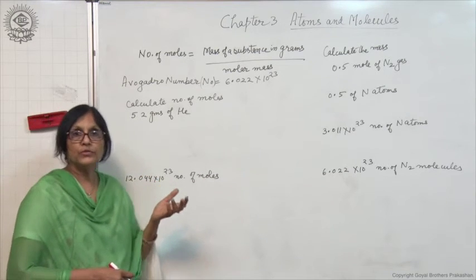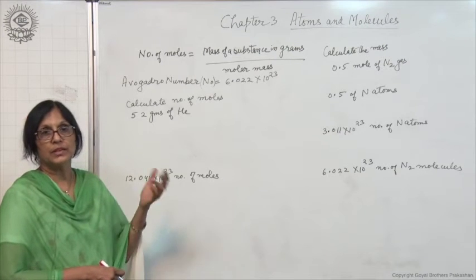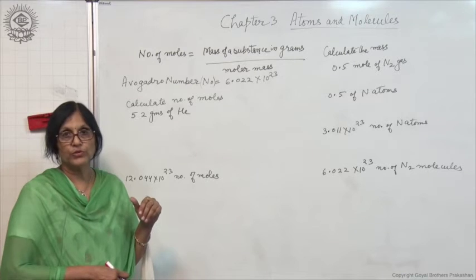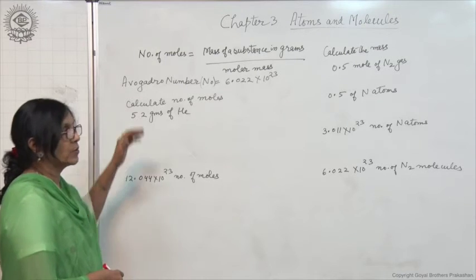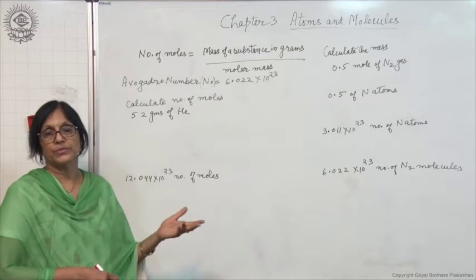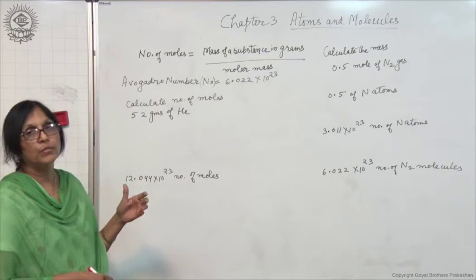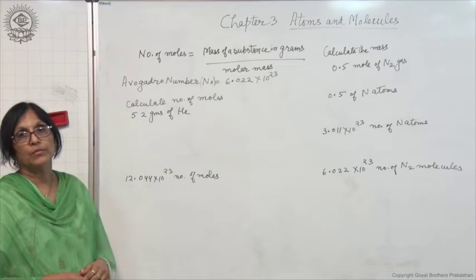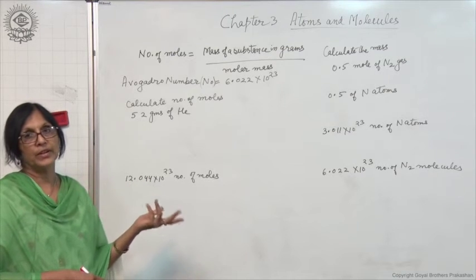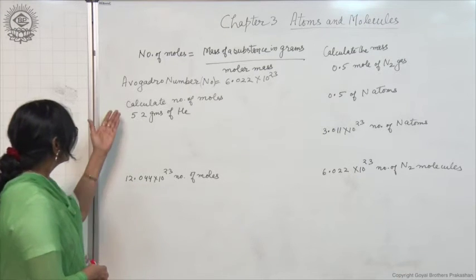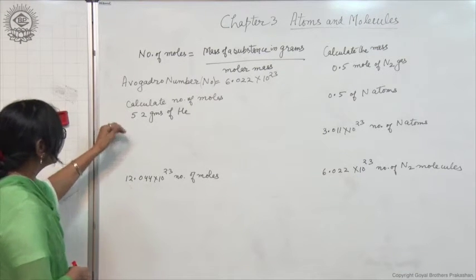If mass of a substance in grams is given, how to calculate the number of moles from it? For this you can use this formula. Number of moles is equal to mass of a substance in grams upon the molar mass. So if you know the molar mass, you can find out the number of moles, from which you can find out the number of atoms or molecules also. Now some of the sums we can do.